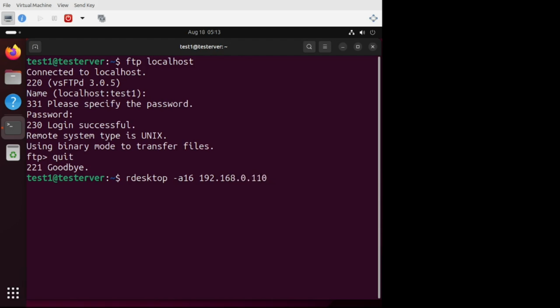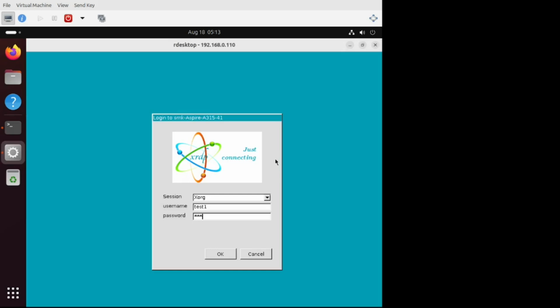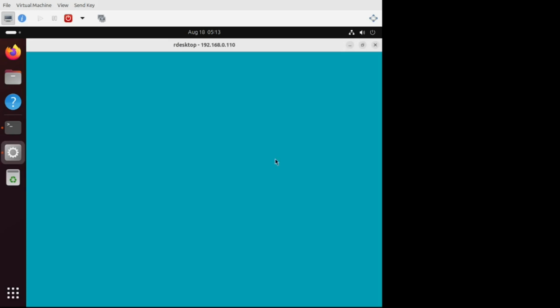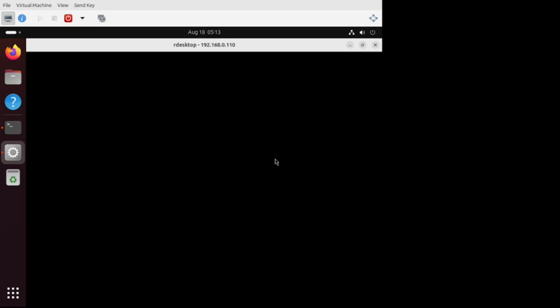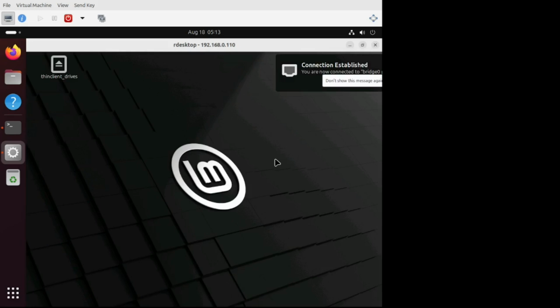Now this 110 happens to be the laptop on which I have done the virtualization of this particular host where I am working right now. So let's say rdesktop, everything succeeded. Okay, connection established. So this is the screen of the server, the laptop on which this machine is virtualized.